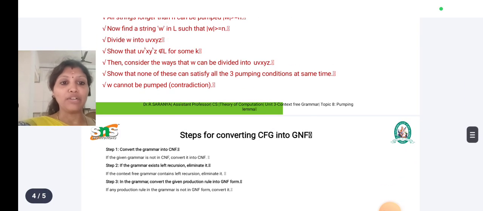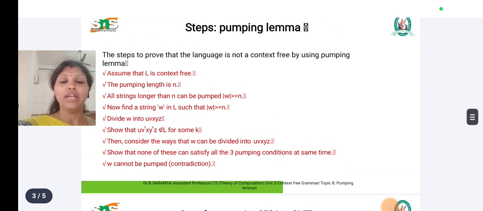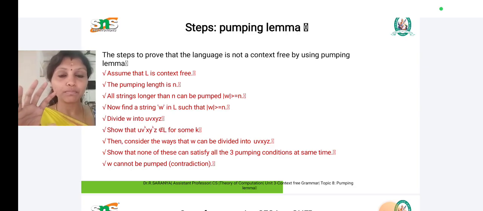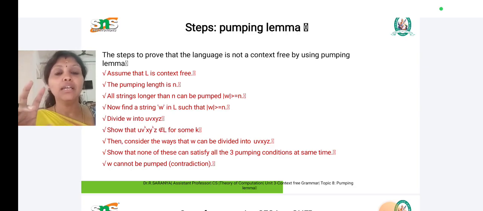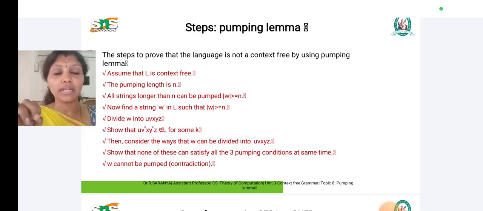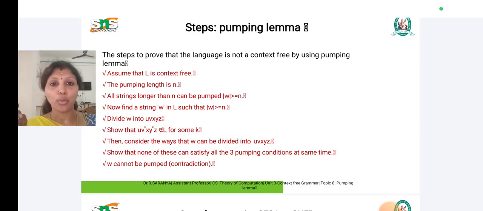The steps for converting the context-free grammar into GNF, we process with the help of GNF, CNF and all the normal forms. It's mainly focused on whether the given grammar generates all possible patterns of strings. So we are going to check the string only. After that we prove whether the pumping lemma can be used for analyzing whether the given language is a context-free language. It's one of the important topics in computing.